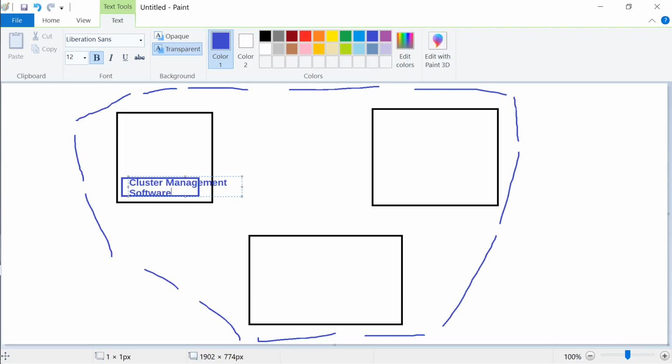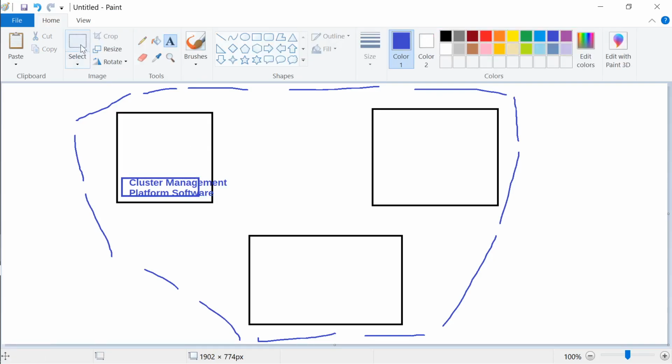Or you can say a platform. So just like you installing Java, you are installing a cluster management software. Right, and now this same software is installed here and is installed here.